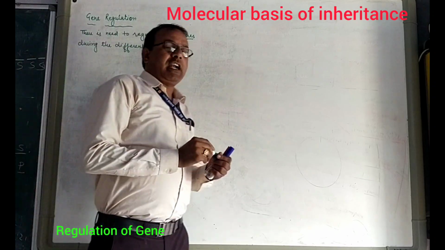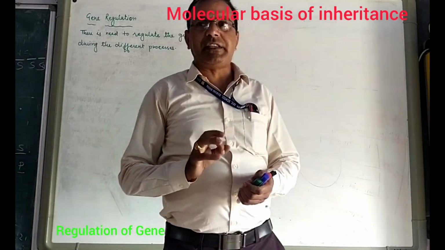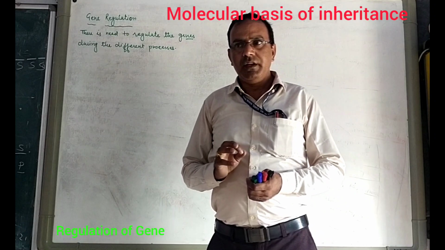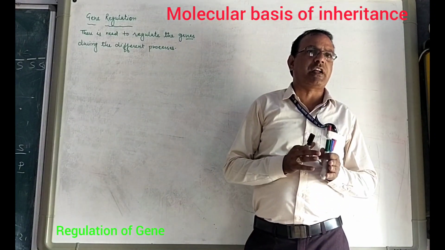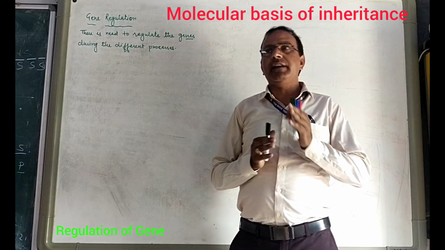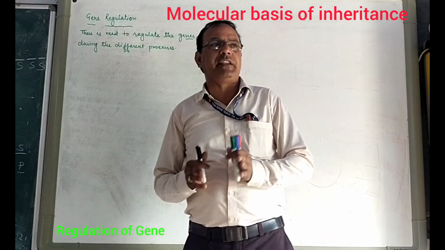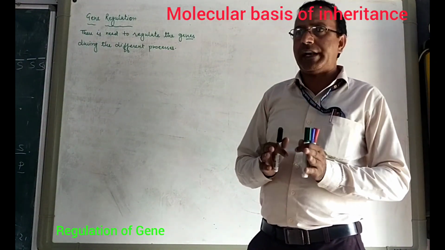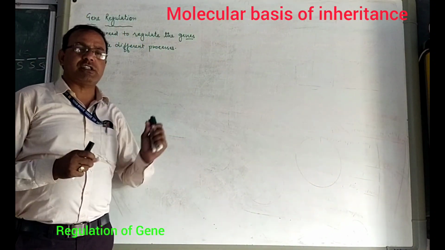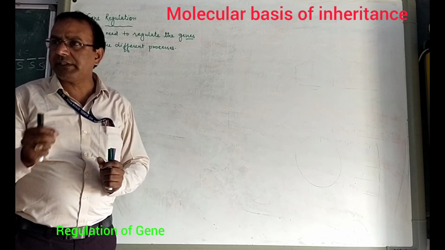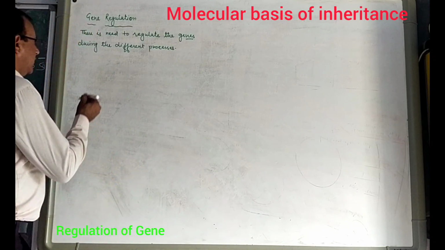As we know, there are two types of organism on the basis of the nucleus membrane. The organisms in which the nucleus membrane is present are called eukaryotes, and those in which the nucleus membrane is not present are called prokaryotes. In eukaryotes, gene regulation occurs by multiple phases, multiple processes.